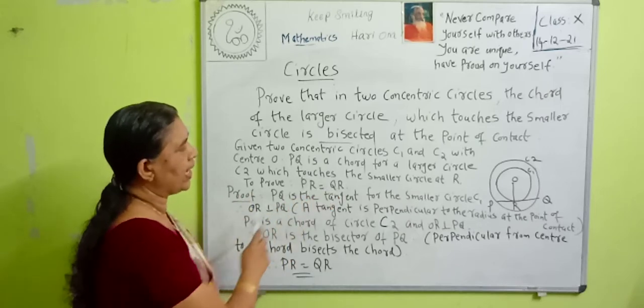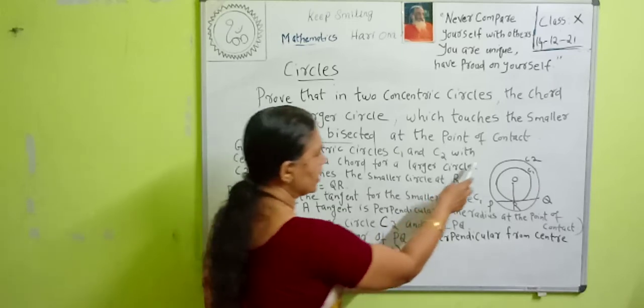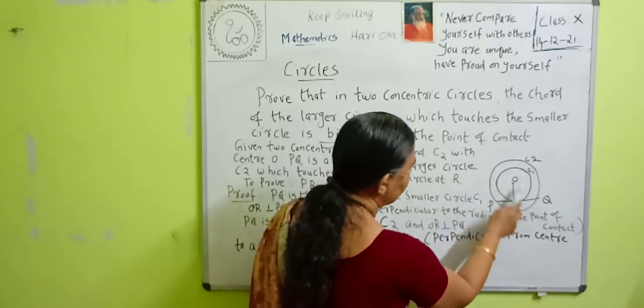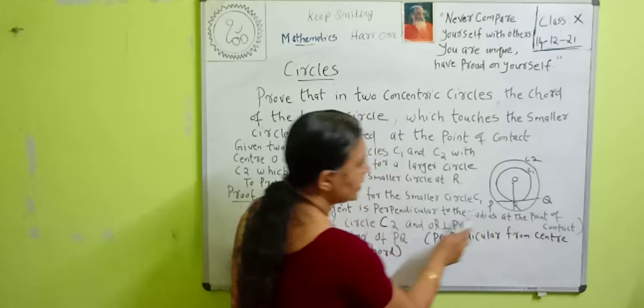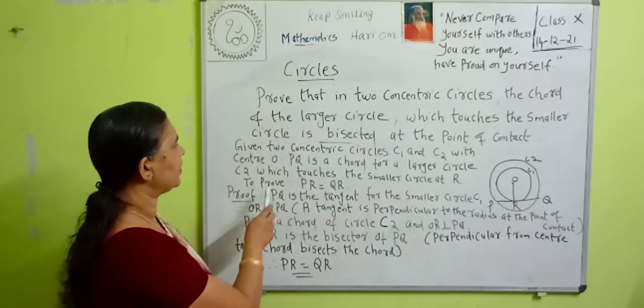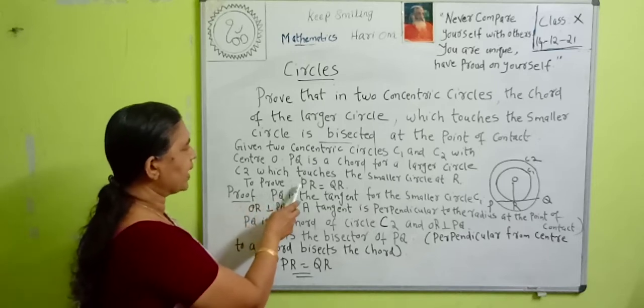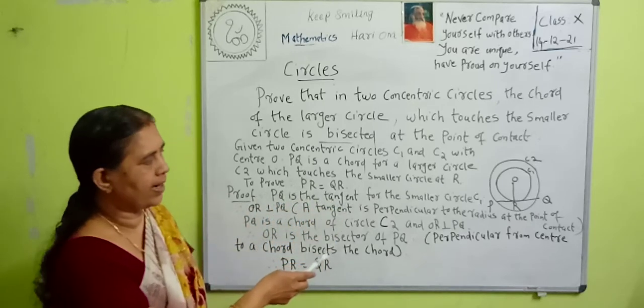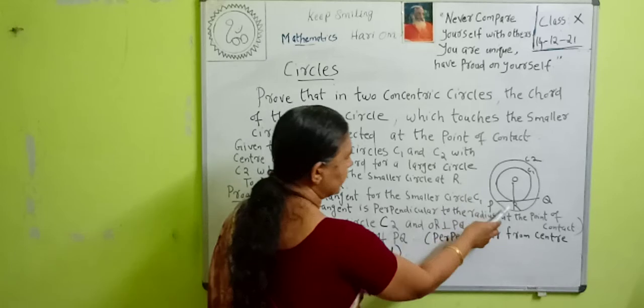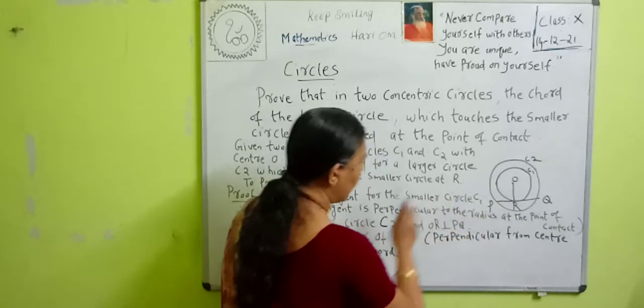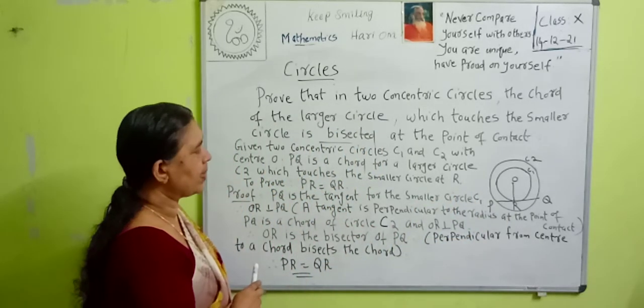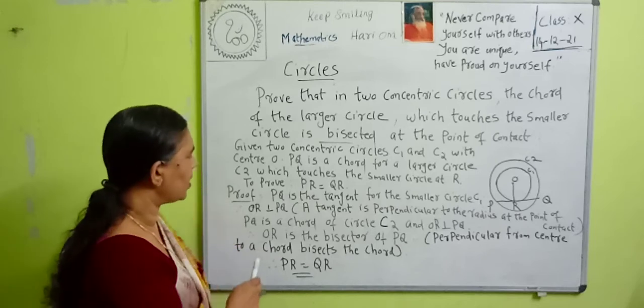PQ is a chord of the larger circle. Here the larger circle is C2. Then this PQ is a chord of the larger circle with center O, which touches the smaller circle C1 at R. Then we have to prove that PR is equal to QR.